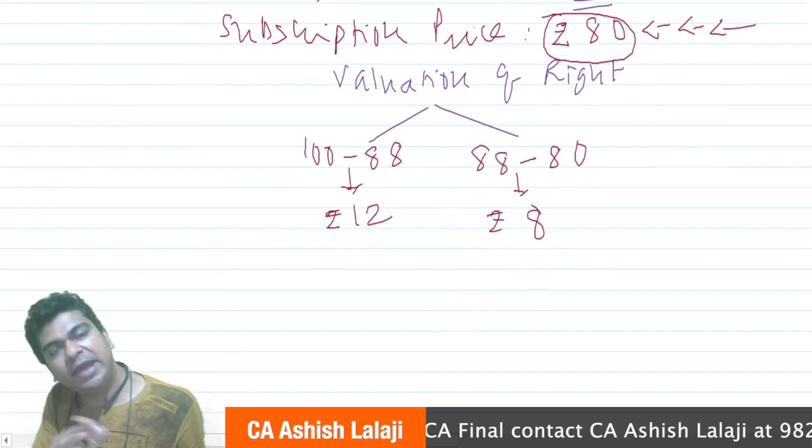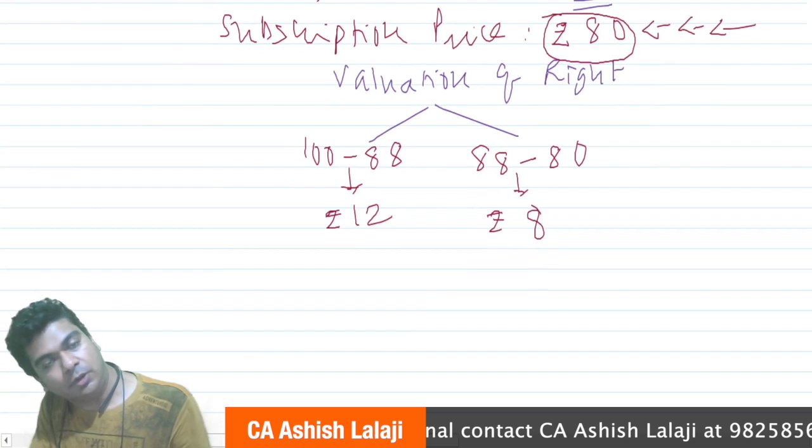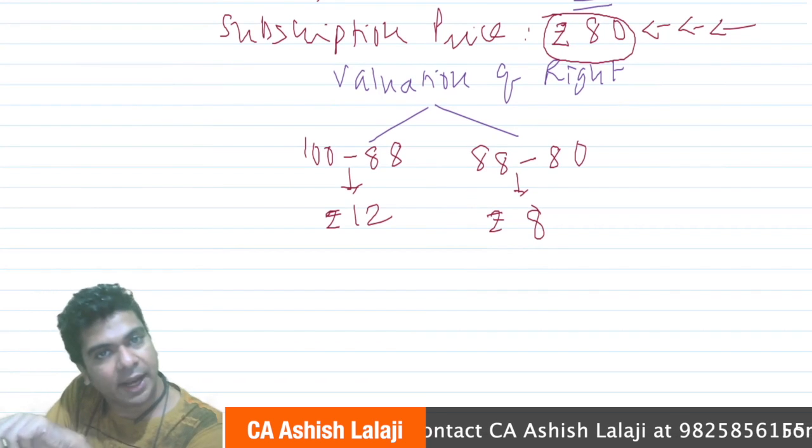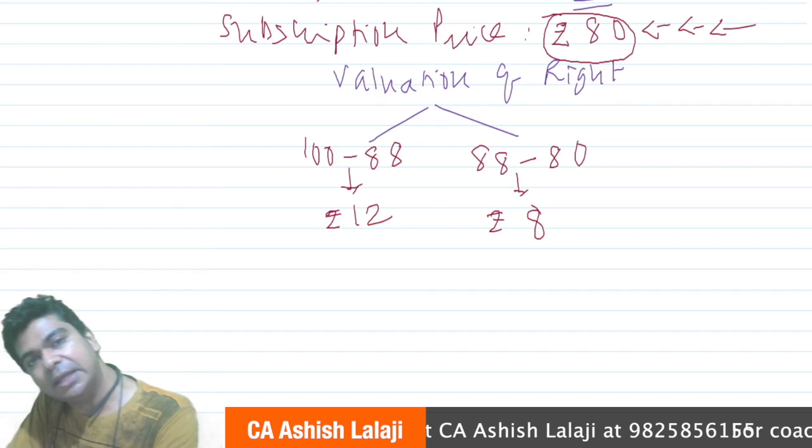So these are two ways in which a right can be valued. I apply for the share for 80. The share comes to my Demat account.